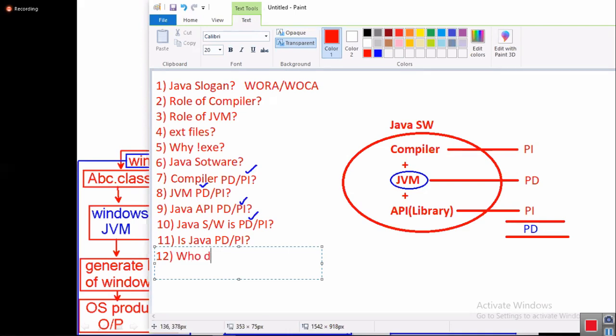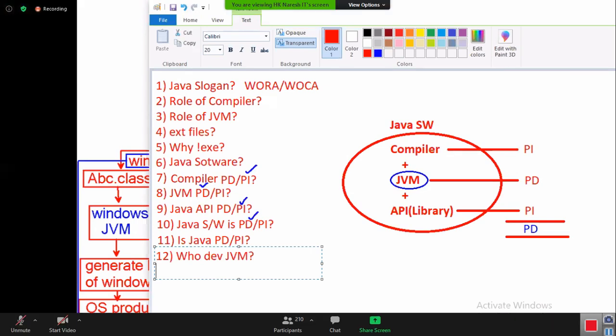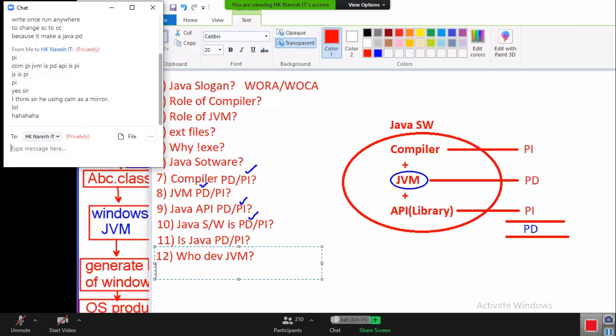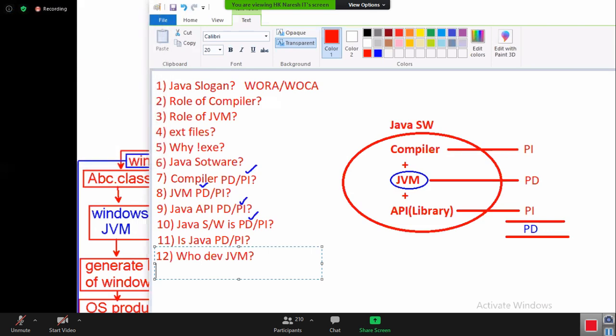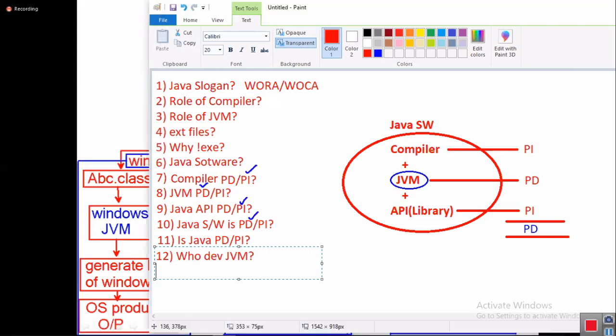Who developed JVM? Is it developed by Sun Microsystem or by an OS vendor? Sun Microsystem, nothing but Oracle. OS vendors will not develop it. Java people want to run their Java program in all operating systems, right? Then next, tell me the 14th question.